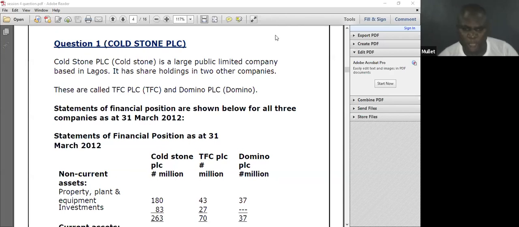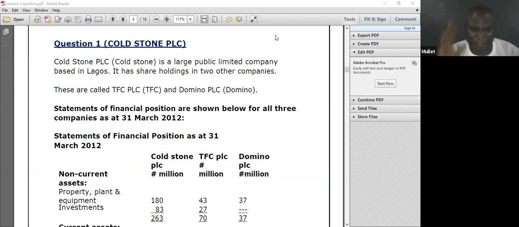We have talked about share of profit. Without wasting much of your time, let's apply all these things we have talked about before on associates to a live question so that we can see. So let's start with the question. Immediately in the exam, let's assume we are in the exam hall. They now give me this question number one. What is my own duty? Within the 15-minute reading time, I will read everything.